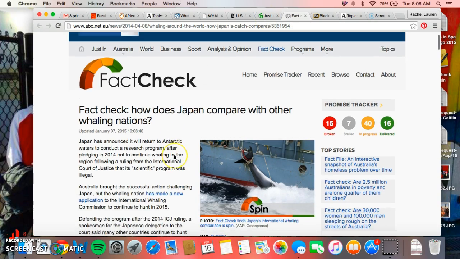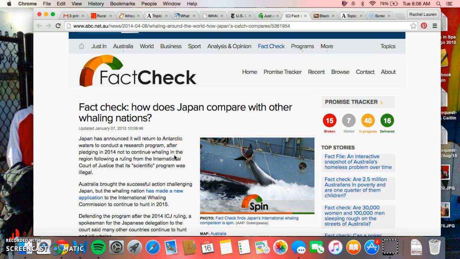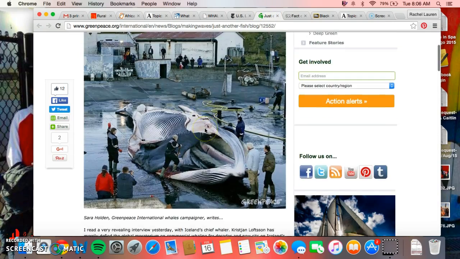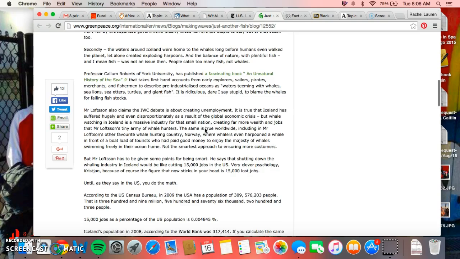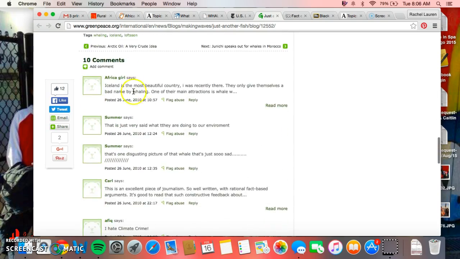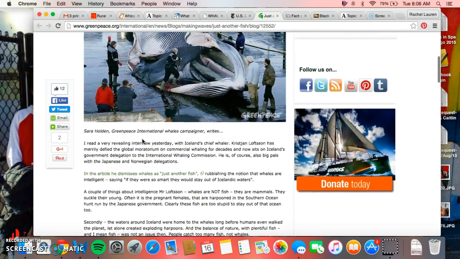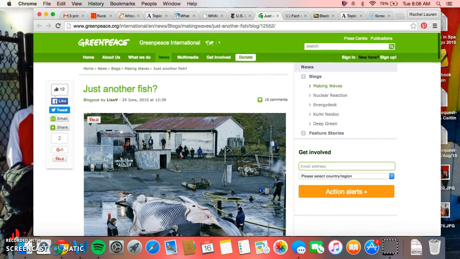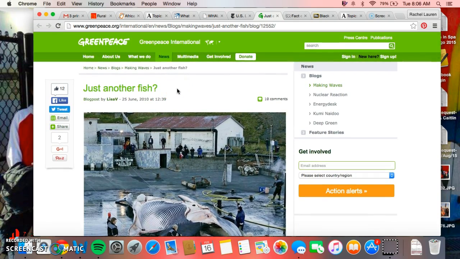So if you choose only 3 articles, you want to get articles that are packed with information. Here's an article that describes the problem, but it's really short. It's not very long here, and then it goes into the comments sections. These are comments. I would say this article is okay, but it doesn't have a lot of information about either solutions or problems. So it might be one you want to keep looking. You might want to go up into the search.